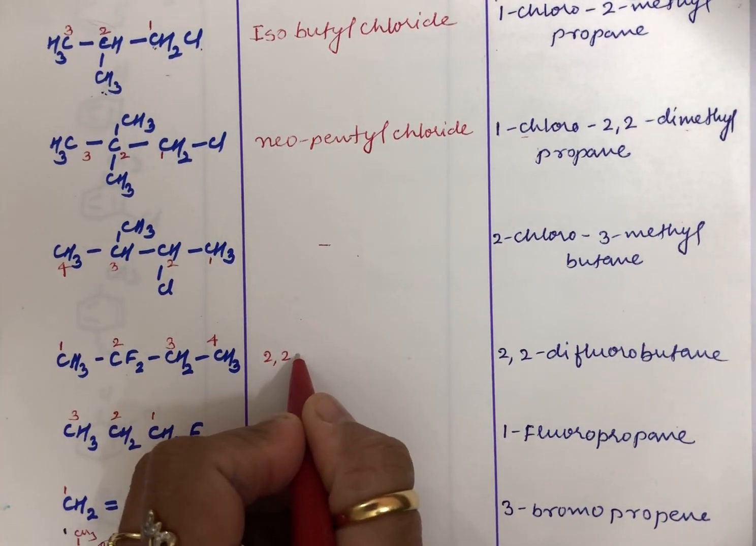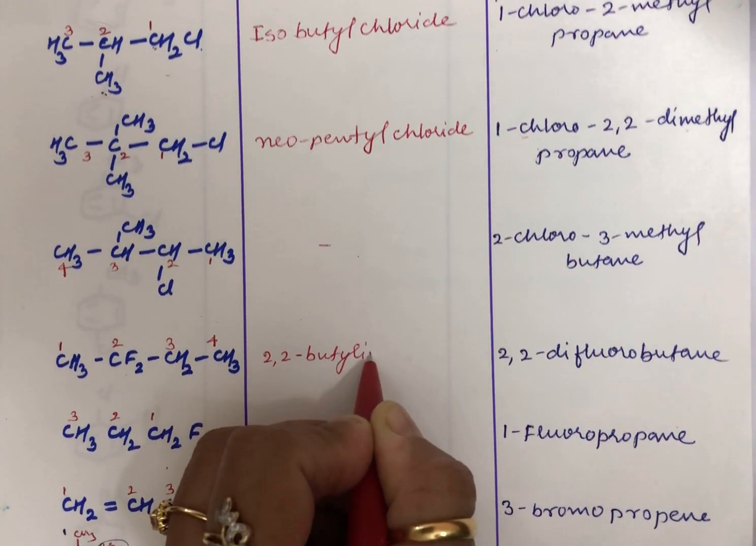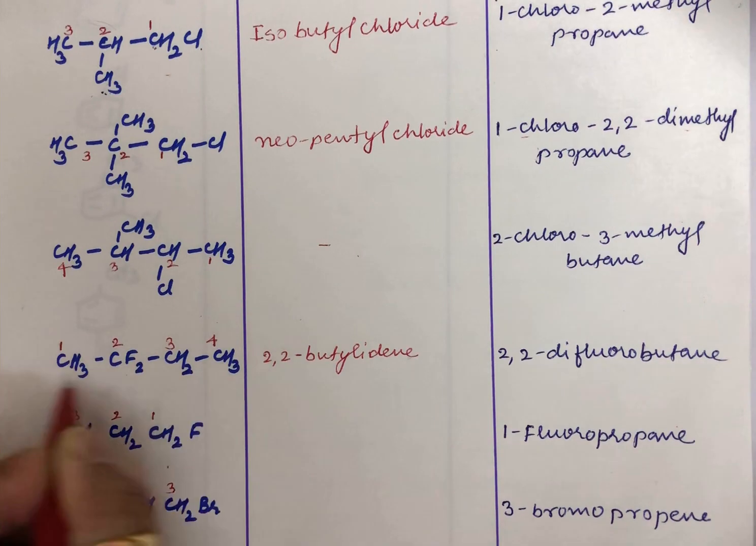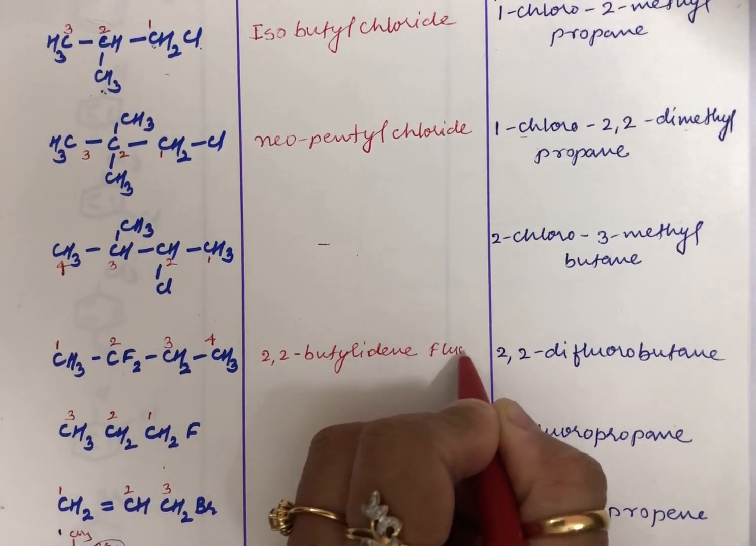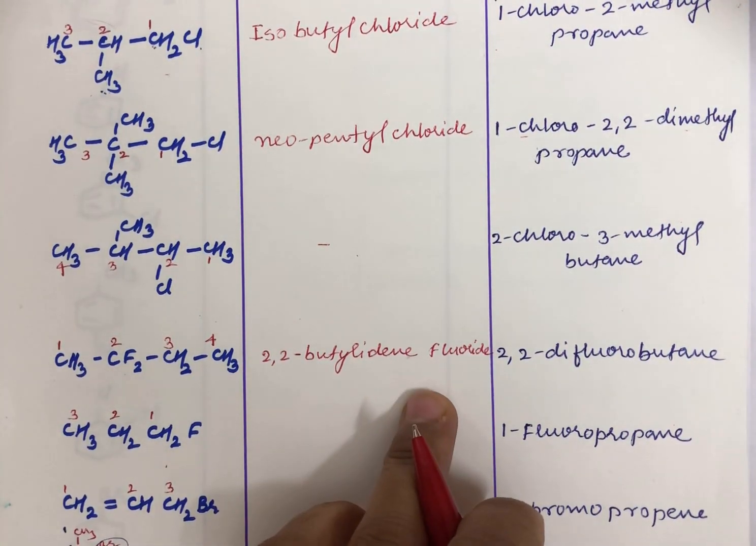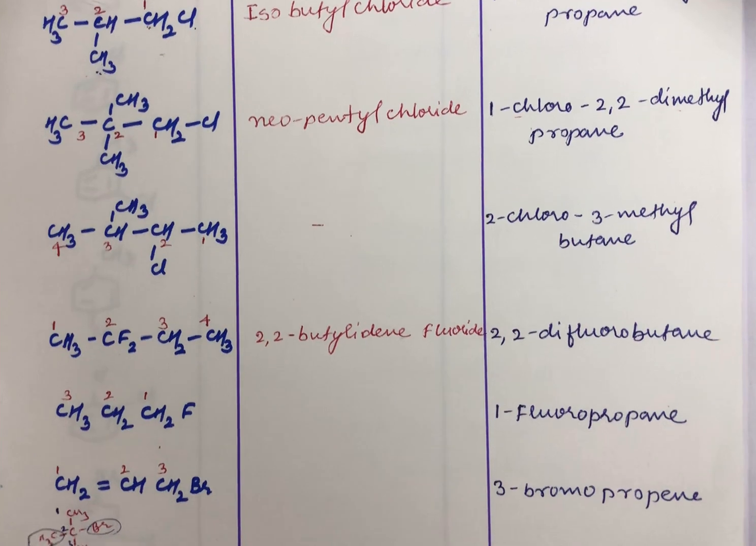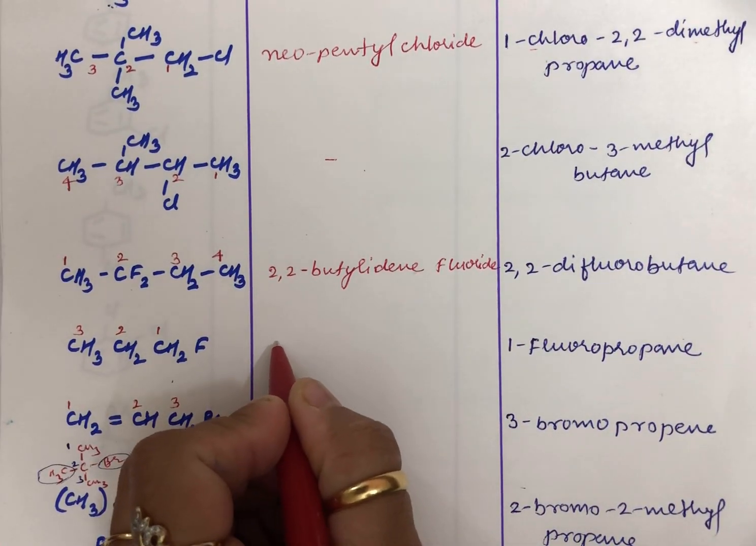So here let me write 2,2-butylidene, because you have 4 carbons, and then fluoride. This is the common name for this particular compound. Now this is simple, you can call this propyl fluoride.